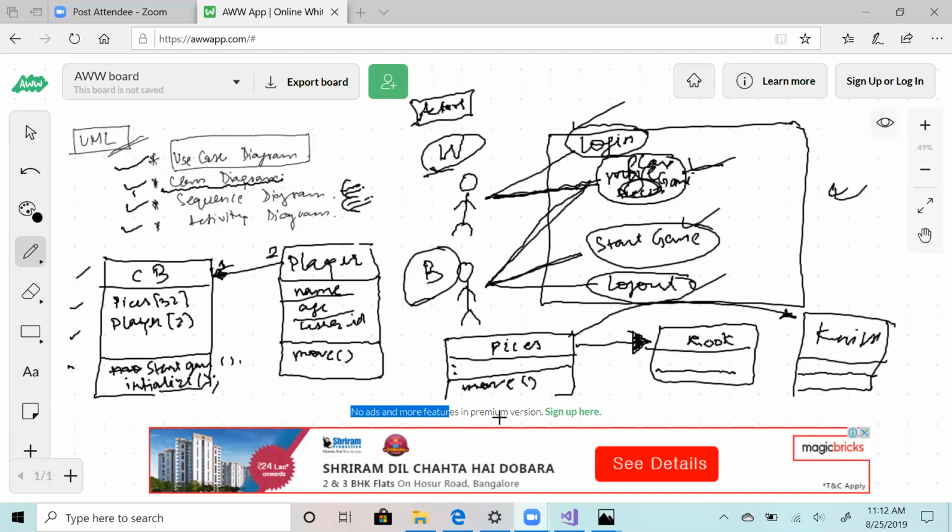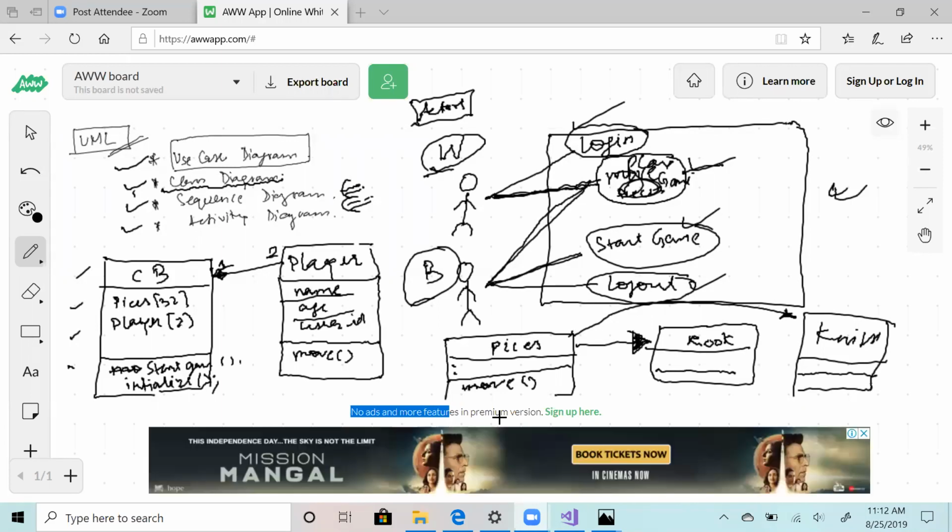And in the use cases that we have, I have made sure we cover all the basic 4 or 5 design patterns that are there, which are singleton. Singleton we are going to cover in chess only. Your chessboard class will be singleton, depending on the design. So what singleton is, what observer, publisher-subscriber design pattern is, what abstract factory is. These all we will cover depending on the use case.